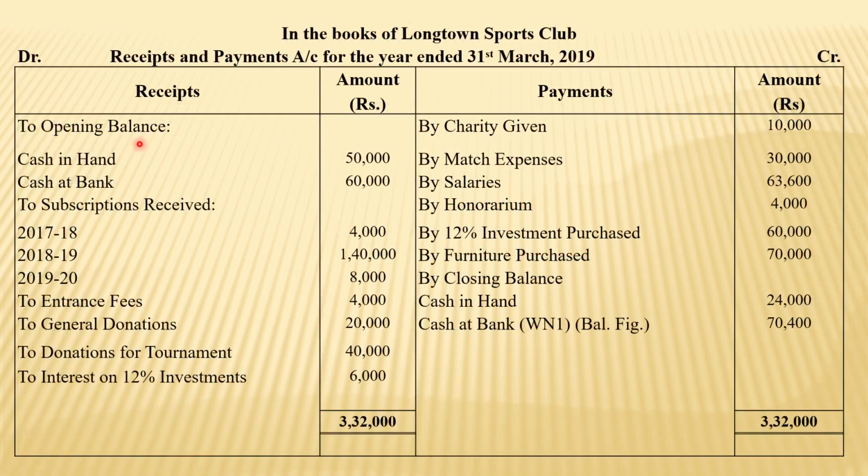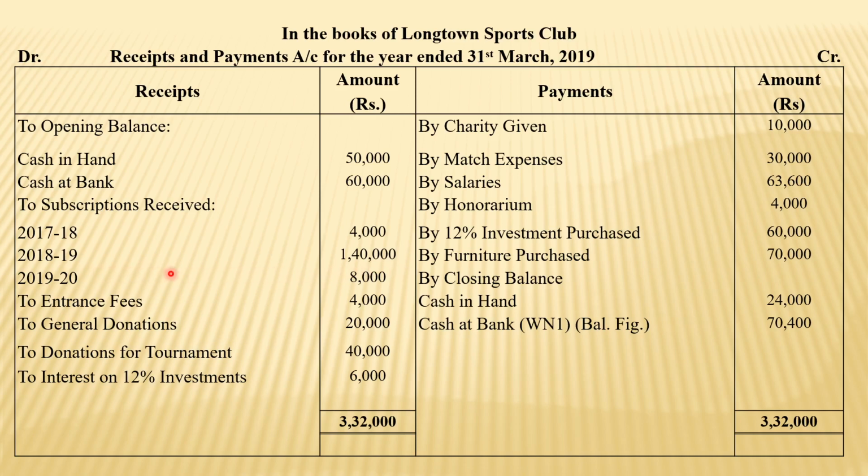This is the receipts and payment account. Opening balance of cash, opening balance of bank, and here you can see the three-year subscription. The entire subscription is considered as inflow of cash in this year, though it is related to previous year, current year and coming year. But when you prepare income and expenditure account, that time generally we consider only the current year, how much should be received in the current year.